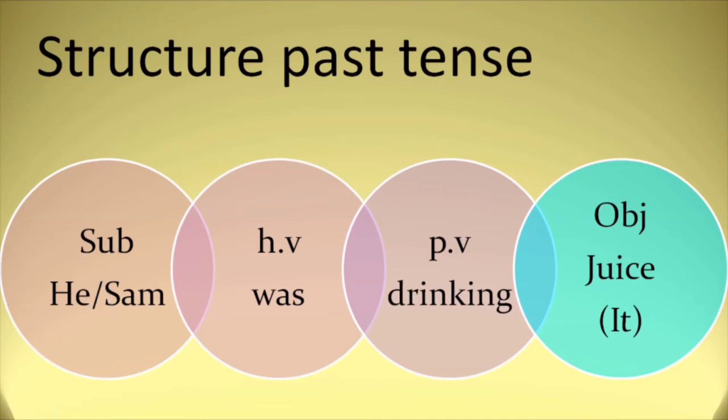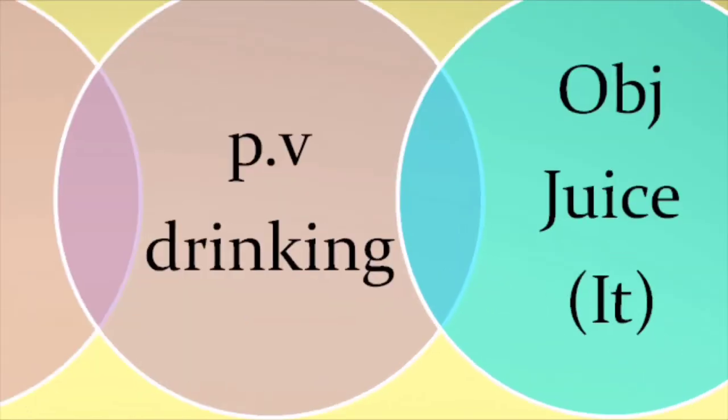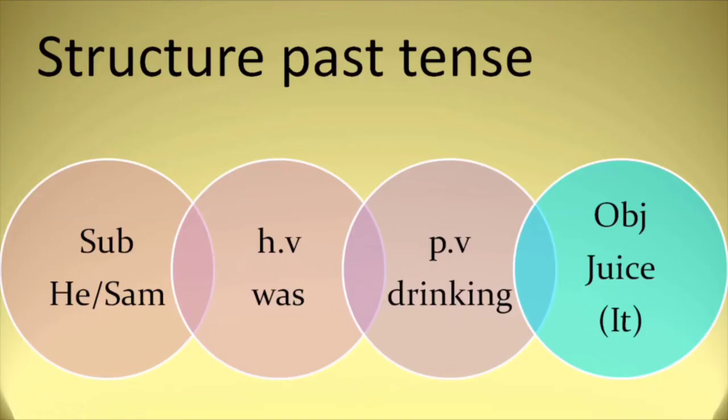Yes, you are definitely very right, it's a pronoun. And as a noun we can use Sam or any other given name. He was drinking juice. Sam was drinking juice. In place of juice, we can use it. He was drinking it, or Sam was drinking it. Now in place of a noun, juice, we have used a pronoun it.